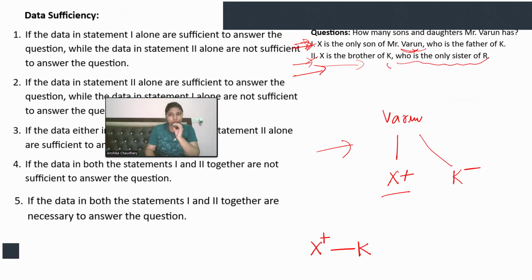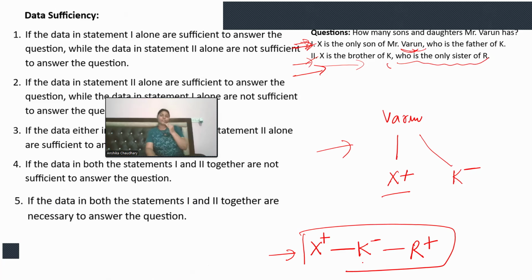Now I know K is the sister of R. Only sister, that means there must be a male, right? But I know how many children there are, but whose children are they? I don't know the parent, because Varun is not discussed in this statement. So statement 2 is not giving the answer, but only statement 1 is able to give the answer.